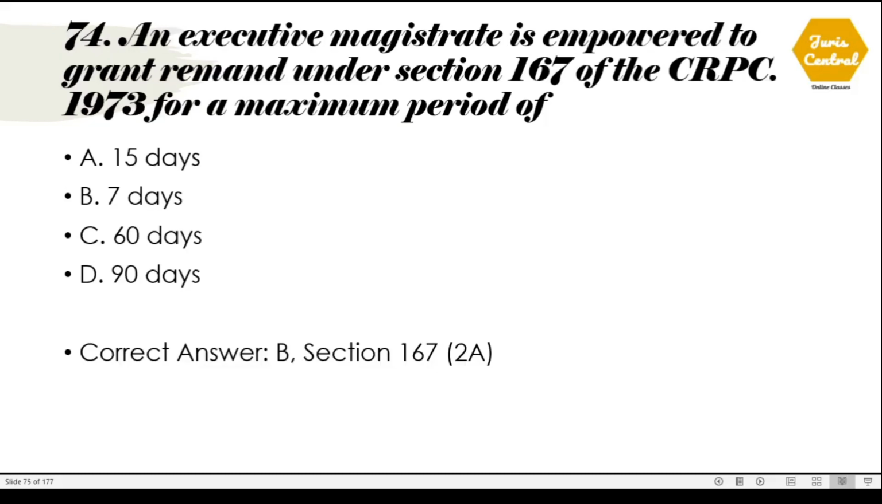74. An executive magistrate is empowered to grant remand under section 167 of the CrPC 1973 for a maximum period of. The correct option is option number B, 7 days, and this is given under section 167 clause 2A.